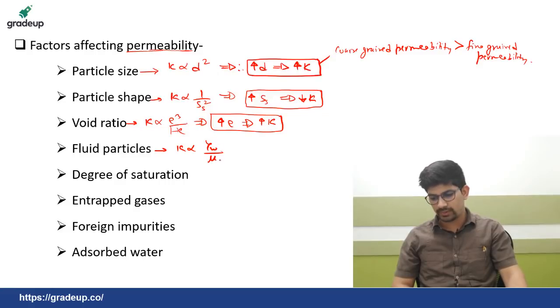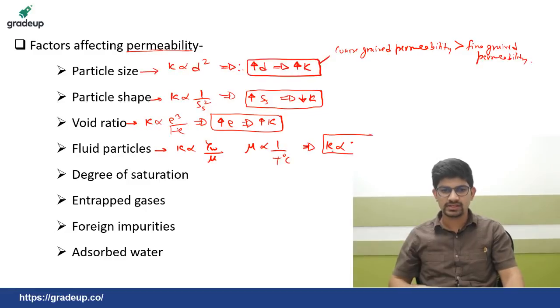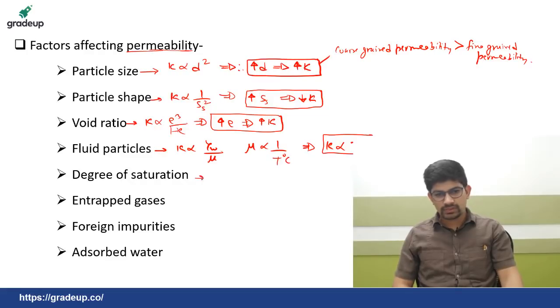These are the fluid properties. As you all know, the viscosity is inversely proportional to temperature. So this implies K is directly proportional to the temperature. As temperature increases, the permeability will increase since viscosity is decreasing. Now with respect to degree of saturation, K is directly proportional to degree of saturation.